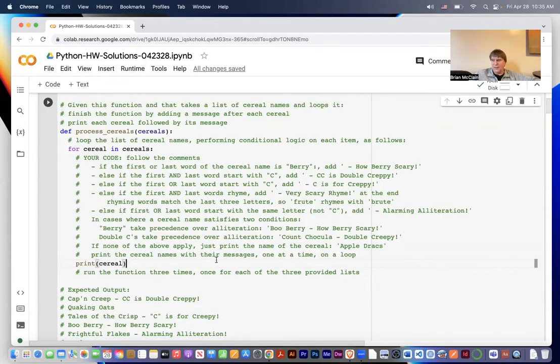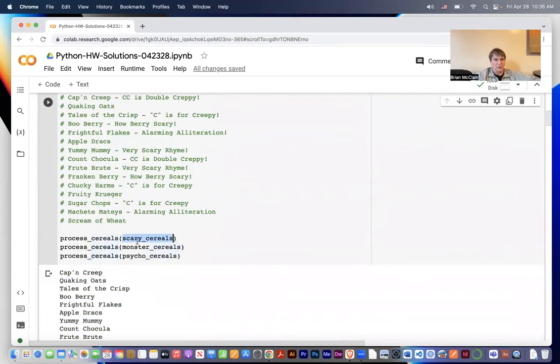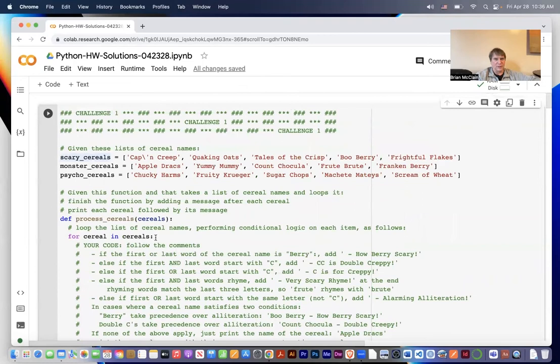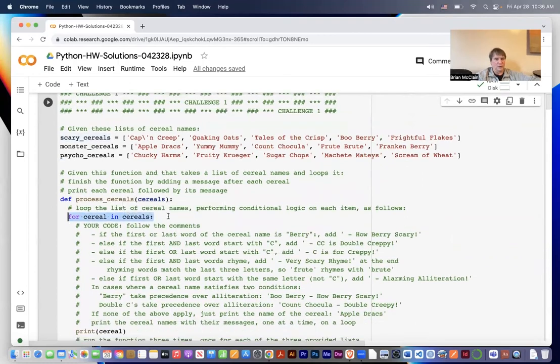So we've already got the defined function and we've got the loop. So the function is called, it takes in a list of cereals, right? We're going to do it one by one. We've got 3 lists of 5 cereals each. And what we're going to do is loop the cereals. So for cereal in cereals, each cereal would be one name of a cereal in the list of cereals. See that all these conditions require you to compare the first and the last word.